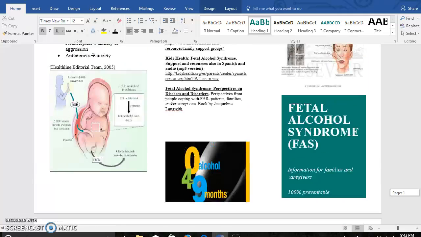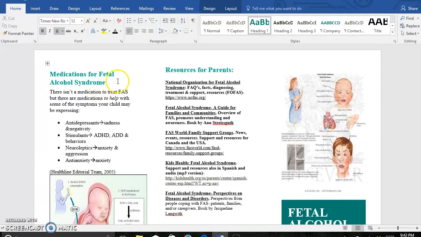So if we go up here towards the other portion of my pamphlet, medications for fetal alcohol syndrome. There is not a medication to treat fetal alcohol syndrome itself, but because of some of the symptoms the child is expressing, there are medications to help with it. For instance, antidepressants, if you notice that the child is becoming sad and very negative, stimulants for hyperactivity, ADHD, ADD, and behaviors, neuroleptics for anxiety and aggression, and anti-anxiety meds for the child expressing anxiety.